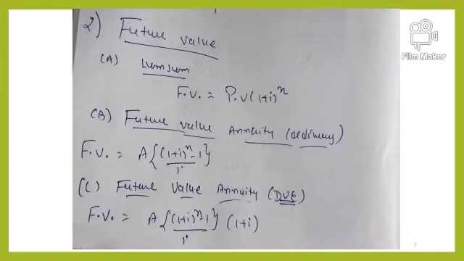But if we are investing an amount every year, and our job is to find out the future value of the invested cash flow, then it is considered a future value annuity, and the formula is A into [(1 plus I) power n minus 1] whole divided by I. And if it is an annuity due, then again (1 plus I) will be added, that is future value equals A [(1 plus I) power n minus 1] divided by I, multiplied by (1 plus I), that is one more interest will be multiplied.